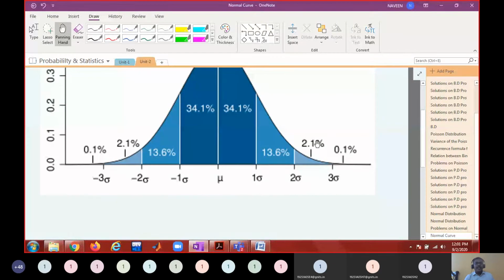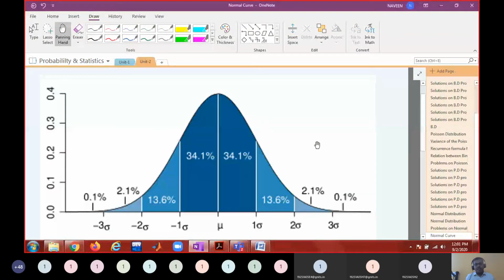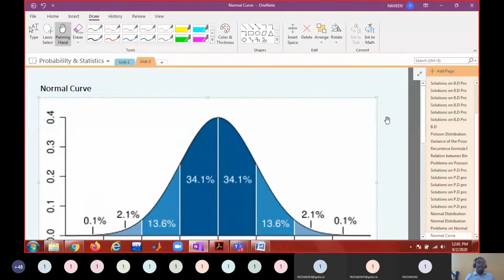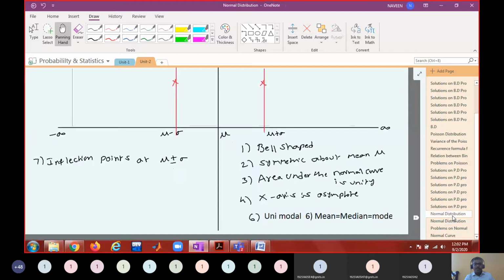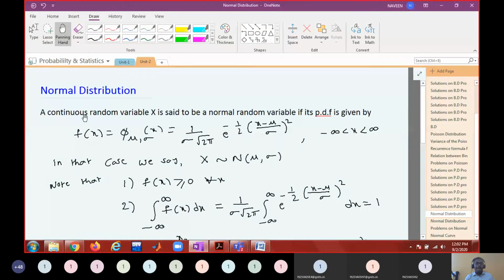Now the next question is, how many such normal curves will exist? Can you tell me? How is the normal curve obtained? Normal curve is obtained through this definition, right? So this is depending on the parameters mu and sigma.